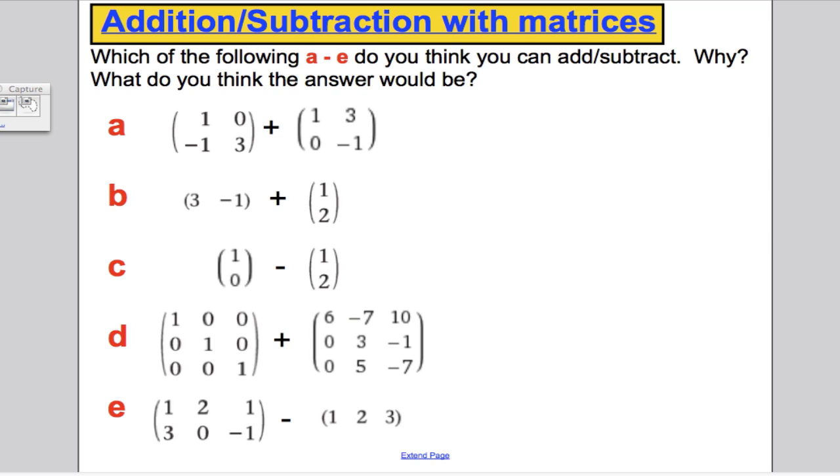A to E are a set of questions. Which of the following do you think it is possible to add and subtract to perform the question I've asked? And why do you think so? And what would the answer for each one that you can do be? Pause the video, have a think, and then I'll go through in a second.